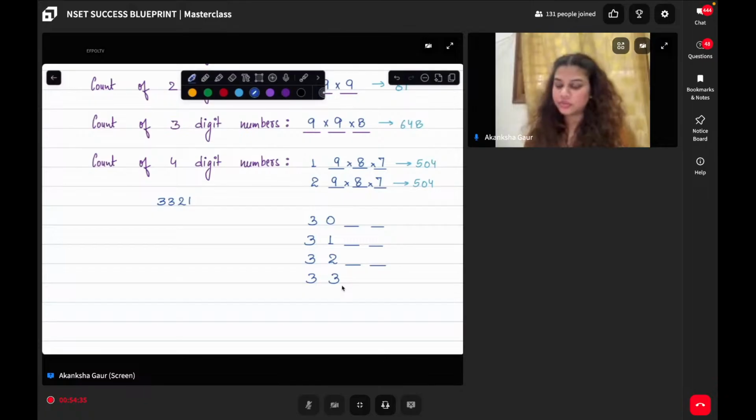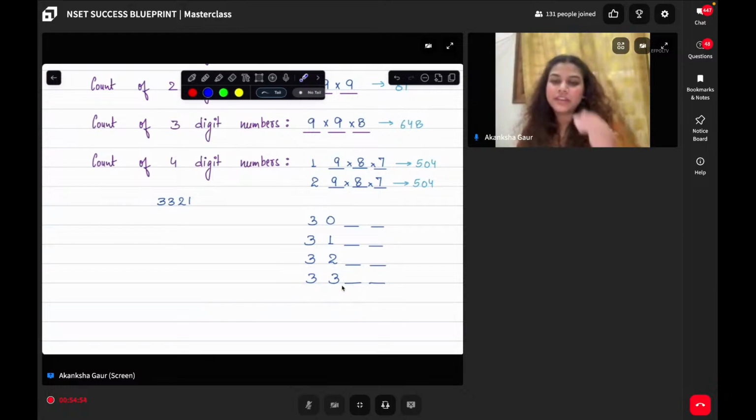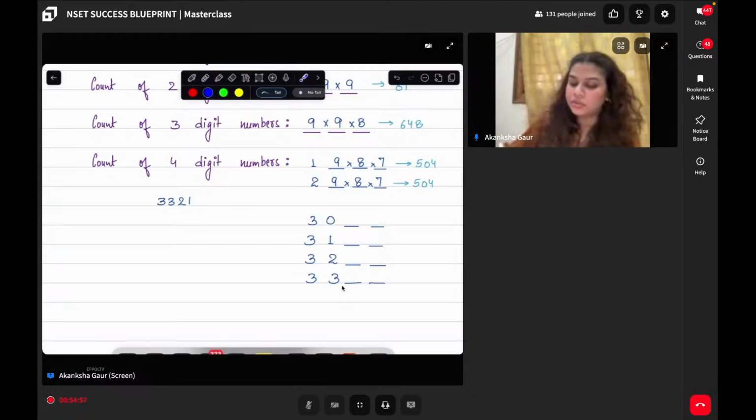But is that correct? No, that is not right. If I place 3, 3, don't you see my condition is getting violated? Repeating numbers are not allowed. Vaishnavi, you're right. So this case is wrong. I should not use it.